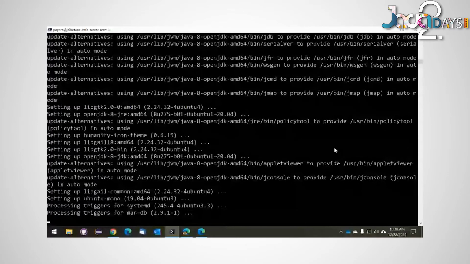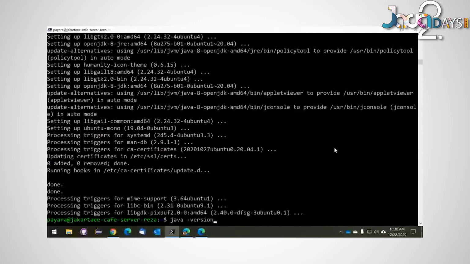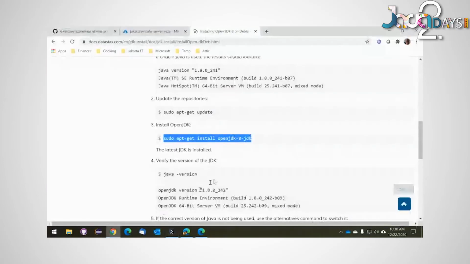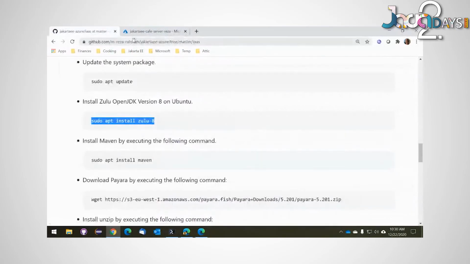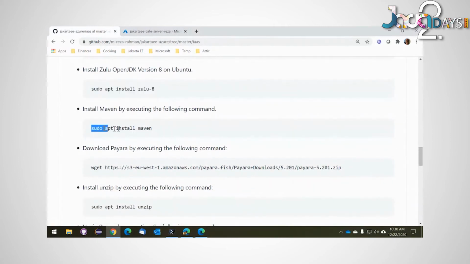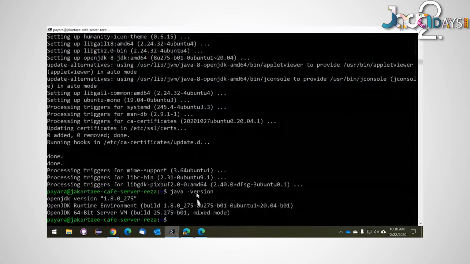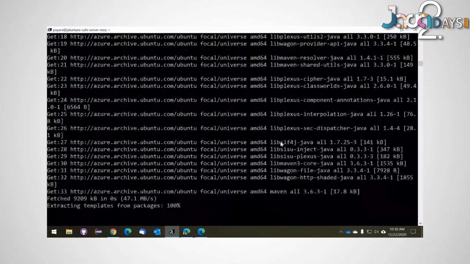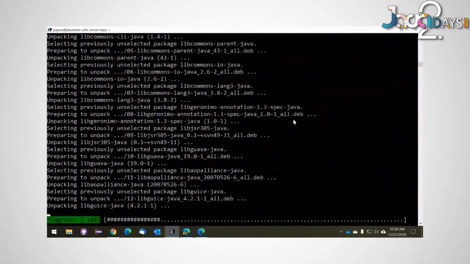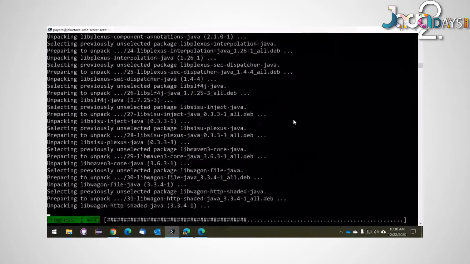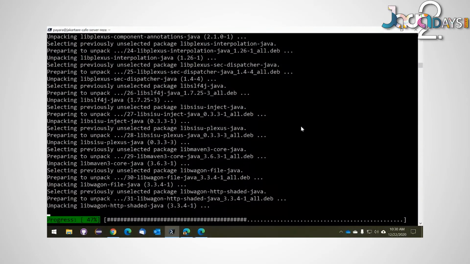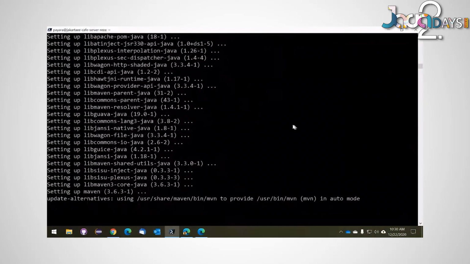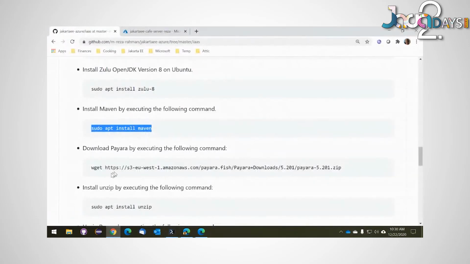So let's see if our Java install was successful. Should be. Okay, yeah, I think we're all ready to go with our Java install. So I'm going to go ahead and fix this or try to debug what exactly is going on in here. So we're going to go ahead and install Maven next. Okay, and that should have gone without any problems.